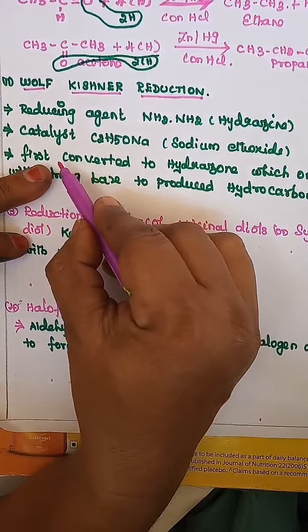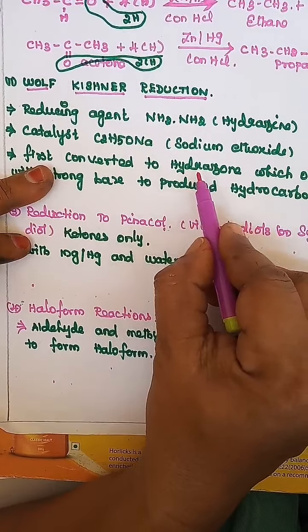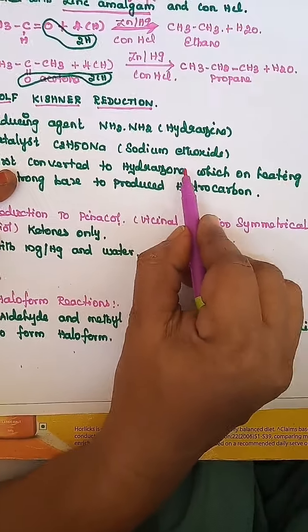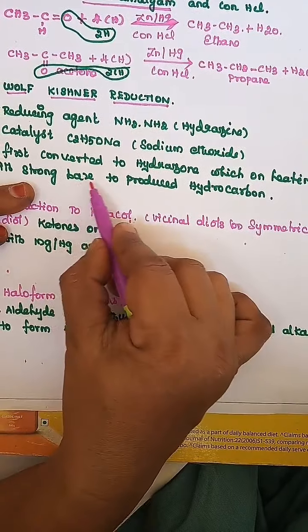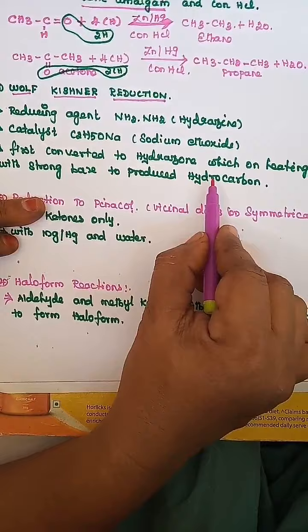First, the carbonyl compound is converted to hydrazone. Hydrazine is converted to hydrazone, which on heating with a strong base produces hydrocarbon. For example,